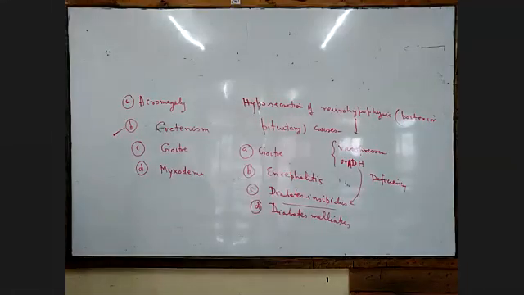And in diabetes insipidus there will be no glucose in the blood. Right? Then we have one question here.